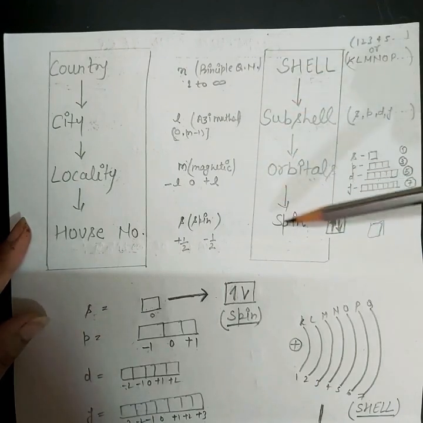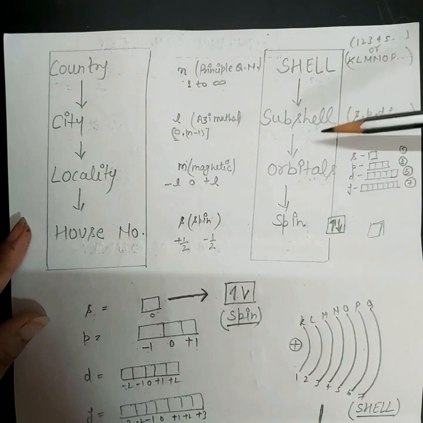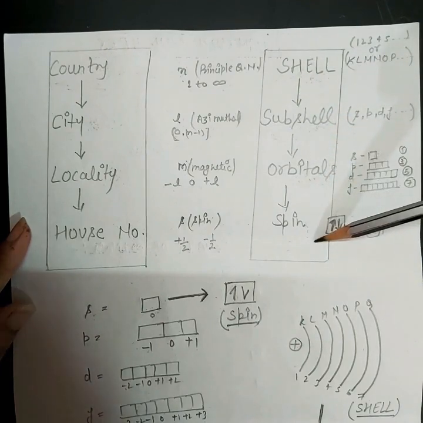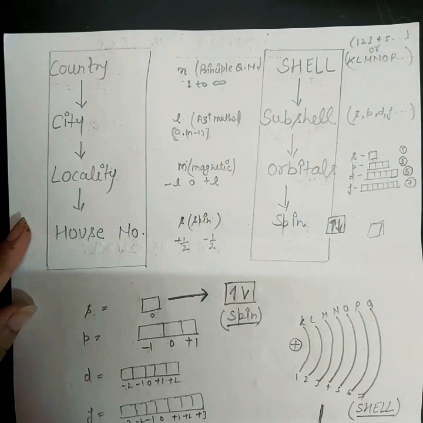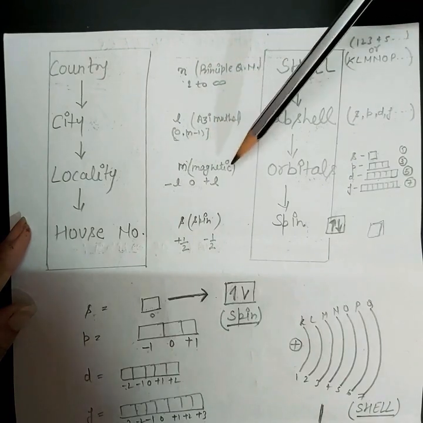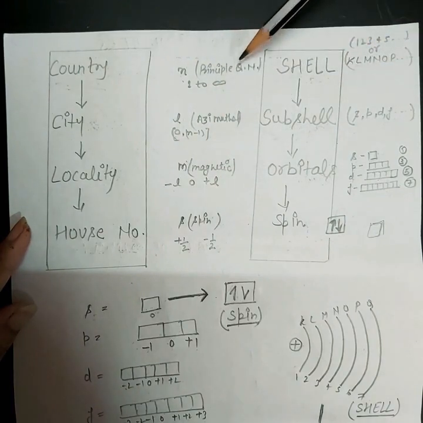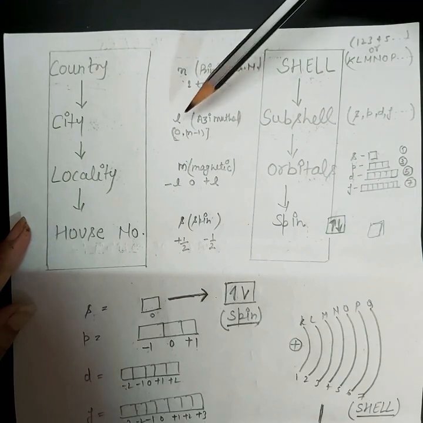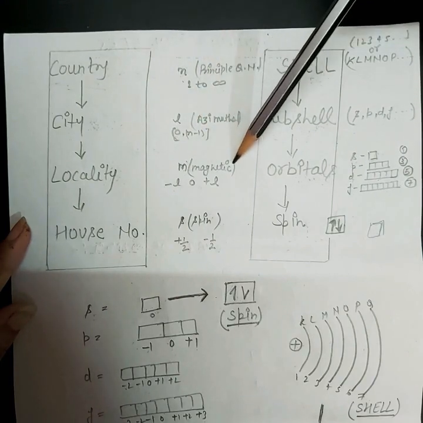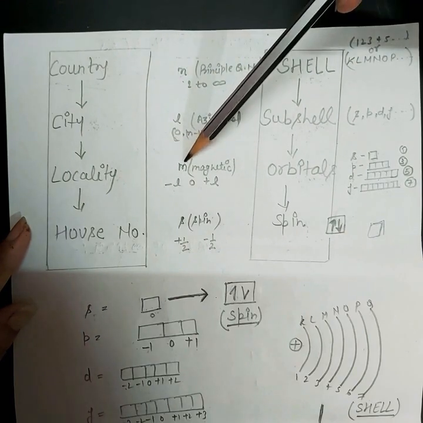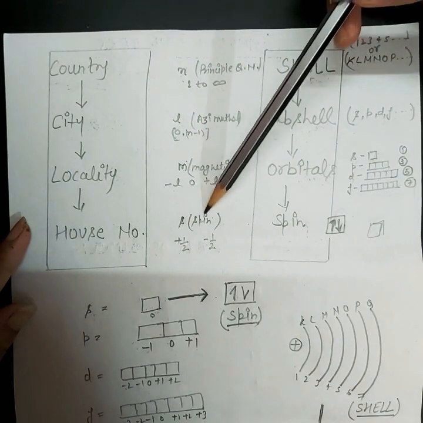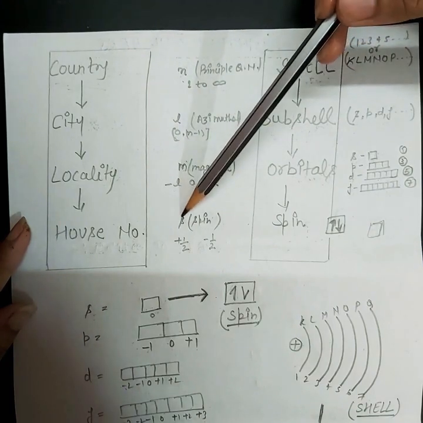Now how will we determine these? For the determination of all these, we will use quantum numbers, as I told you. So there are four types of quantum numbers: principal quantum number, azimuthal quantum number, magnetic quantum number, and spin quantum number. Principal quantum number is represented by small n, azimuthal quantum number by small l, magnetic quantum number by small m, and spin quantum number by small s.